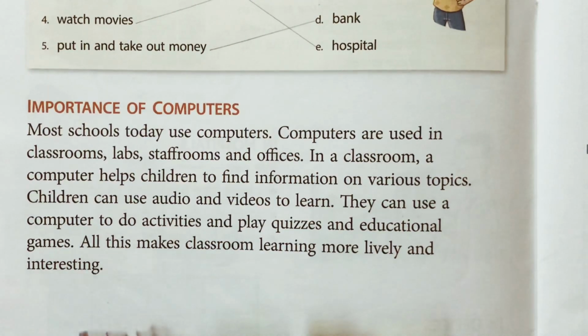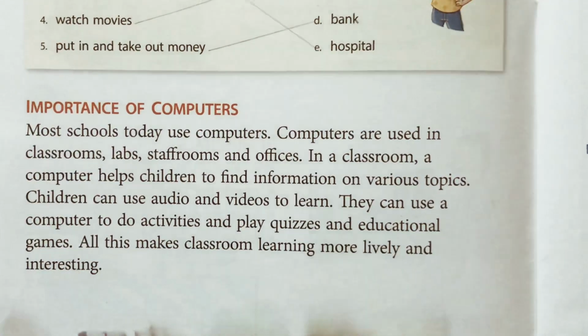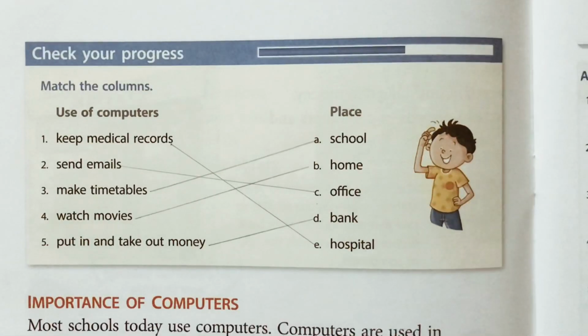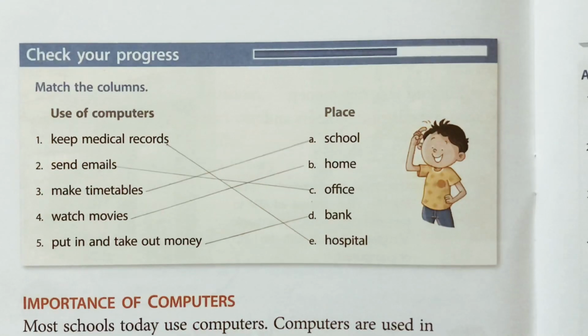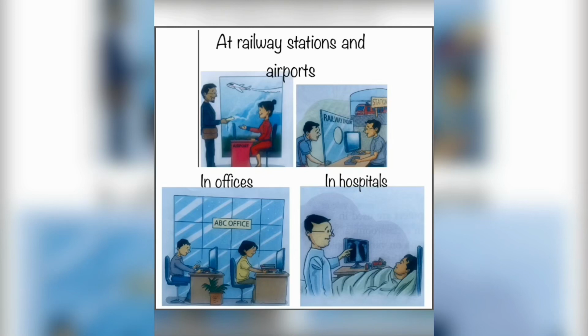Okay, so this lesson, only this much you have to study, importance of the computer and the places where computers are used, and this exercise you do it in the book. So children, let's revise. Places where computers are used: at home, at school, in shops, in banks, at railway stations and airports, in offices, in hospitals.